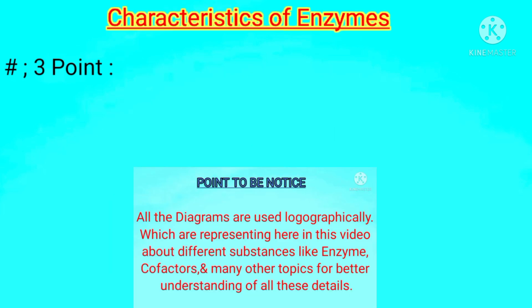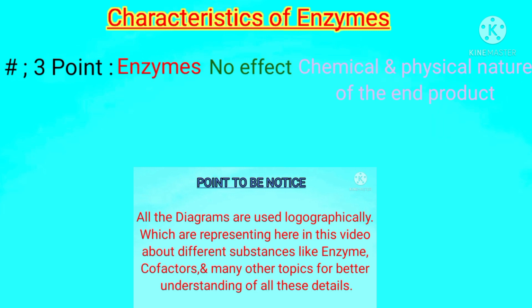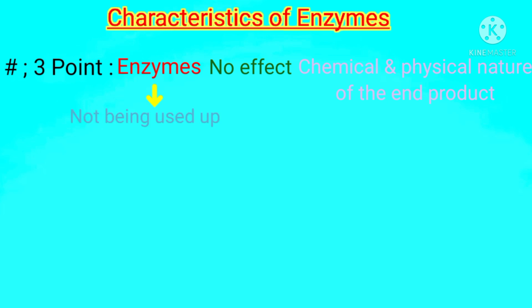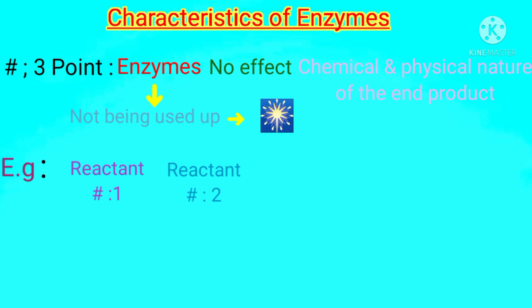Third point about enzymes chemical reaction is that enzymes have no effect on the chemical and functional nature of an end product, because enzymes are not being used up during a chemical reaction. For example, when these two reactants, reactant number 1 and reactant number 2, react with each other in the presence of an enzyme, then these will synthesize a product that is being prepared here.